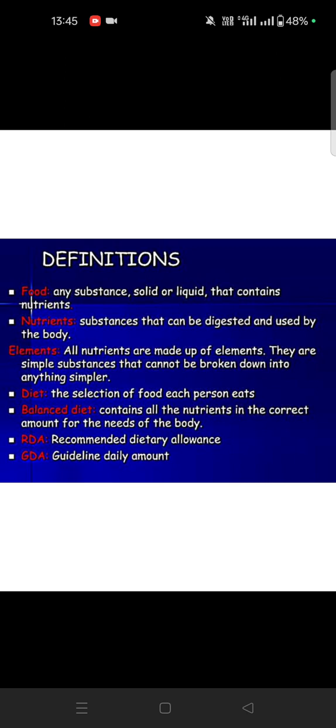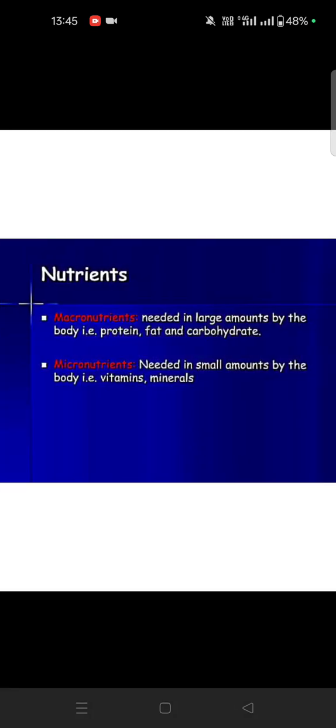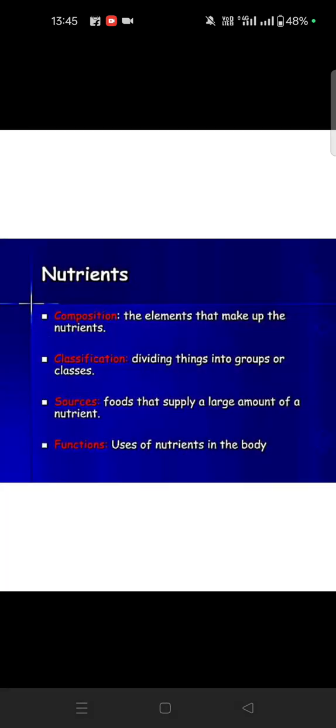RDA is the recommended dietary allowance. It's a guideline daily amount. Micronutrients and macronutrients: macro means a large quantity, like fat or protein, like chicken. Micro means just vegetables, so a small quantity is needed by the body. It's vitamins and minerals. Then composition.